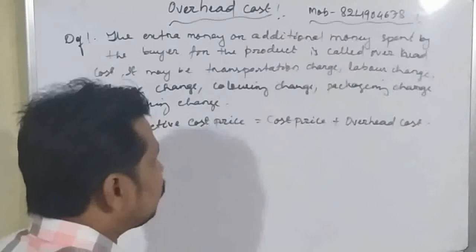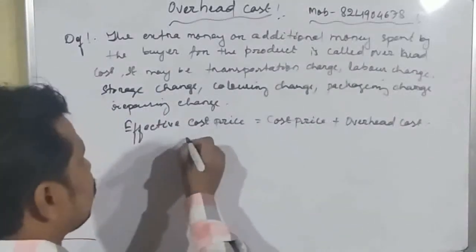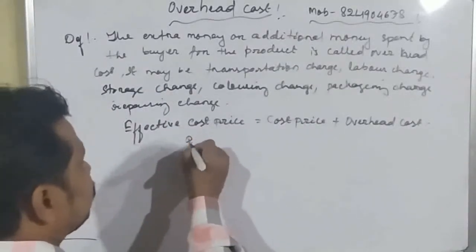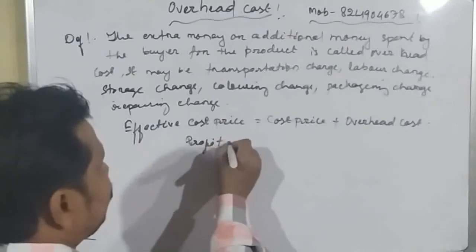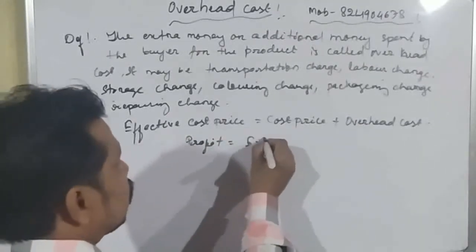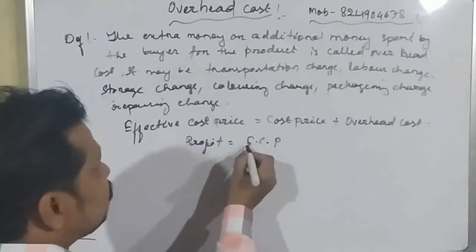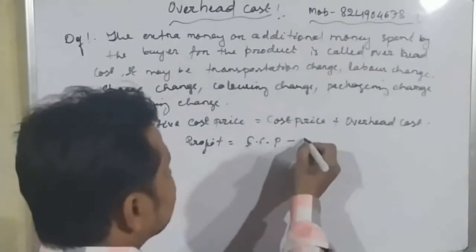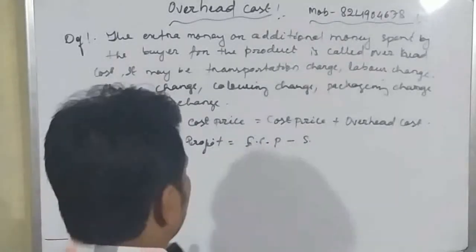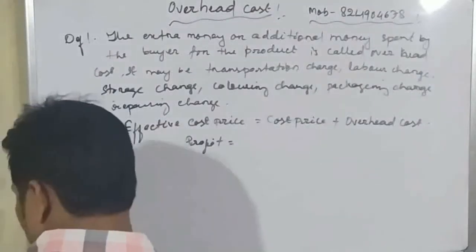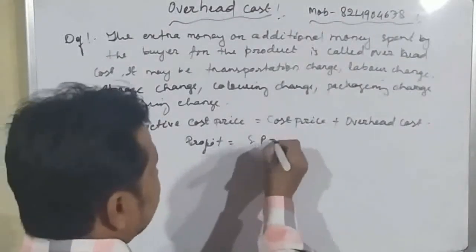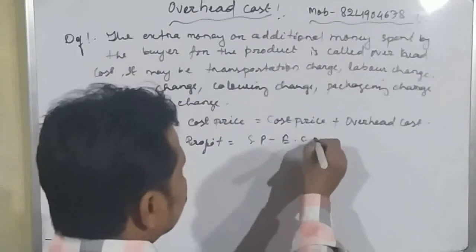So now we can write that the profit is the selling price minus effective cost price.